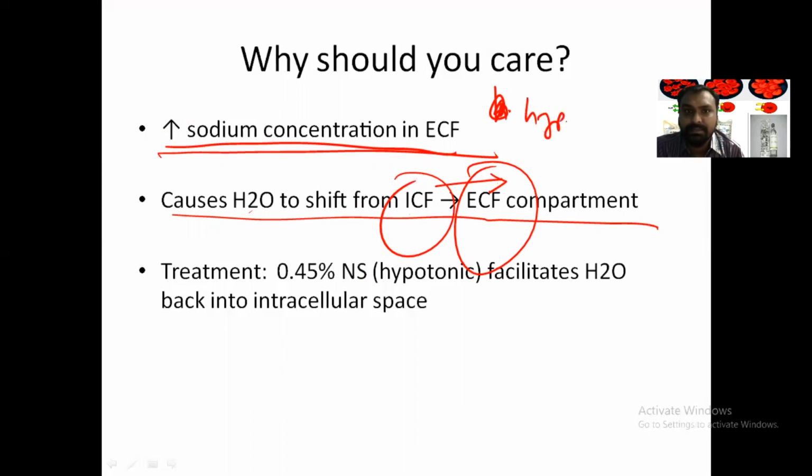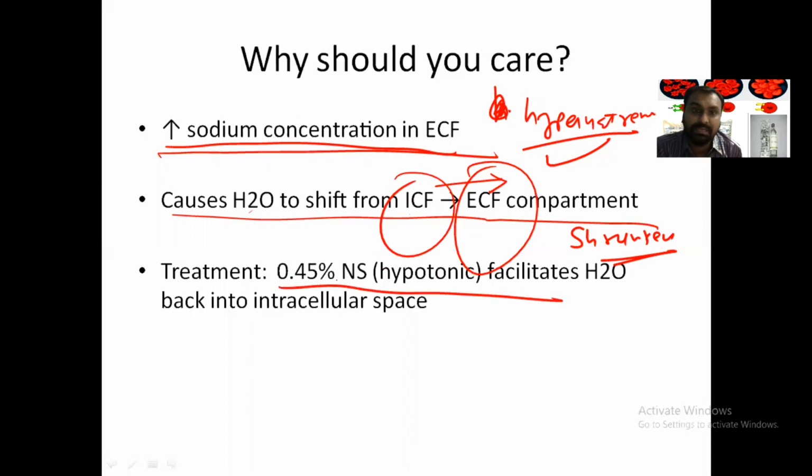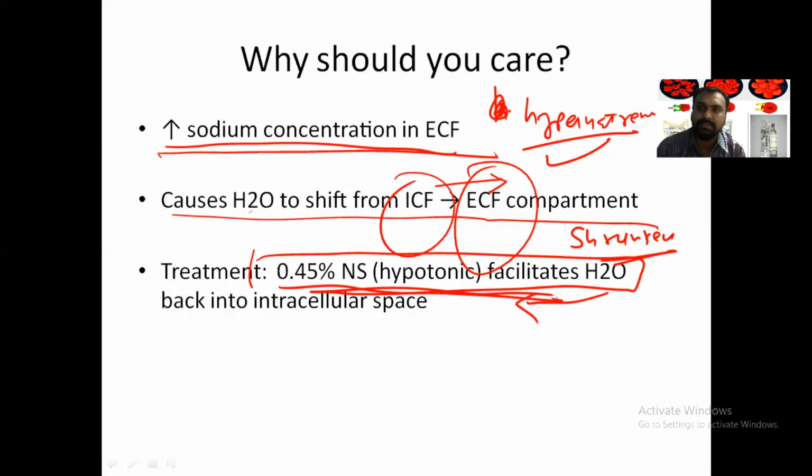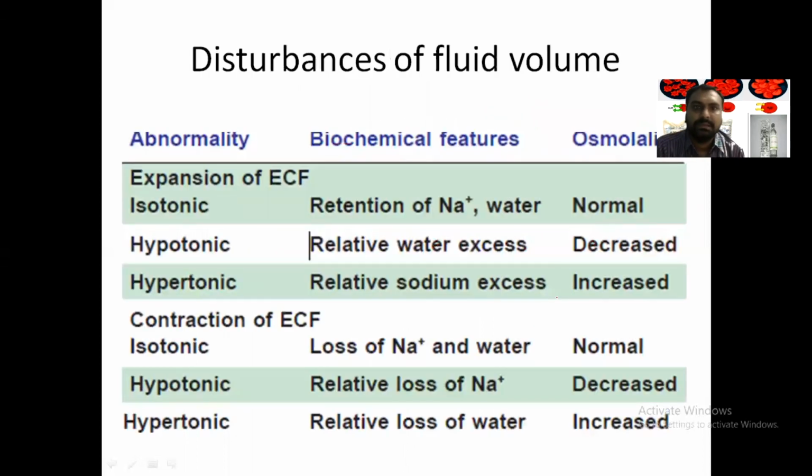As such, there will be hypernatremia and water will move, so the cell becomes shrunken. In that case, we can give the 0.45 hypotonic solution. What will that do? Because the tonicity is less there, water will go back to the intracellular space, so intracellular water volume is maintained. This is very important.